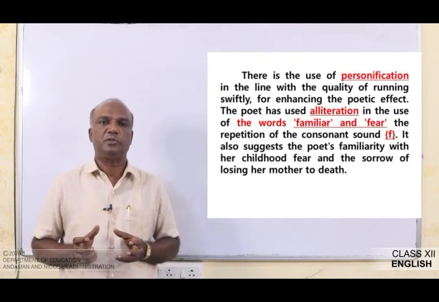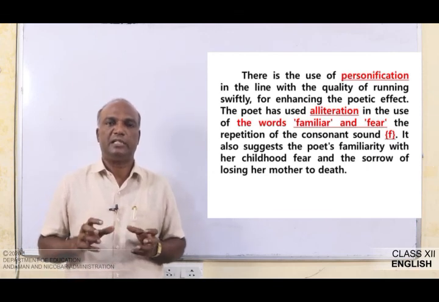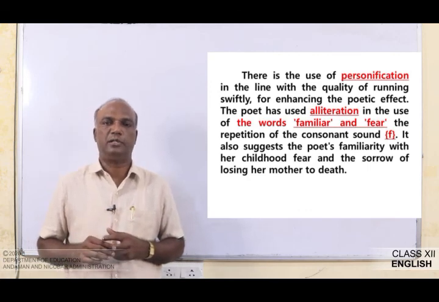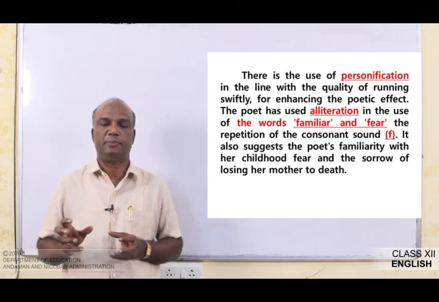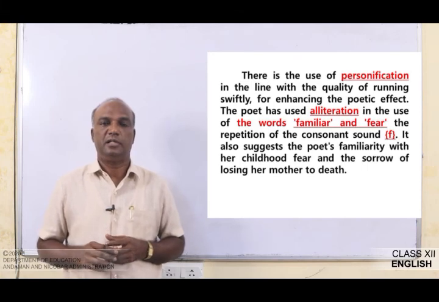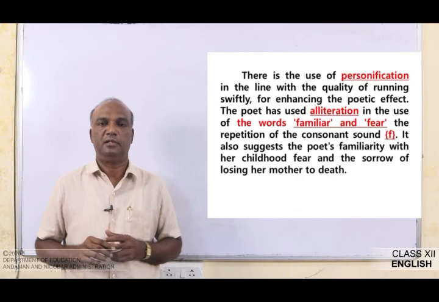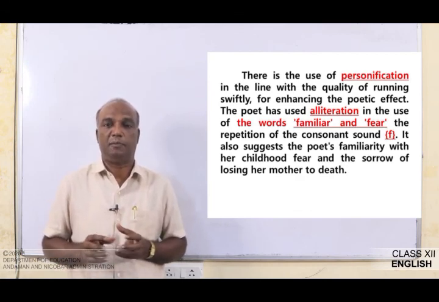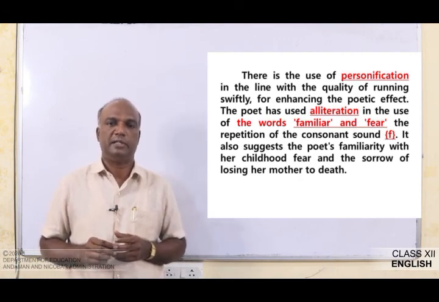And there is the use of personification: inanimate things are animated, in the line with the quality of running swiftly. For enhancing the poetic effect, the poet has used alliteration. Alliteration means repetition of the sound, as in the words familiar and fear, the repetition of the consonant sound f. This is one poetic device. It also suggests the poet's familiarity with her childhood fear and the sorrow of losing her mother.